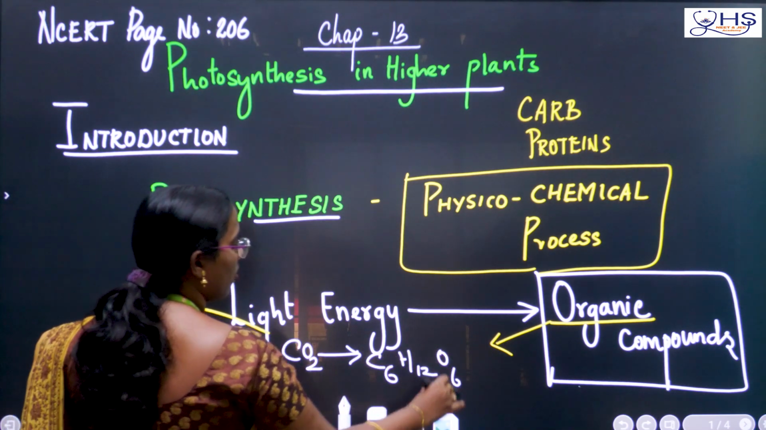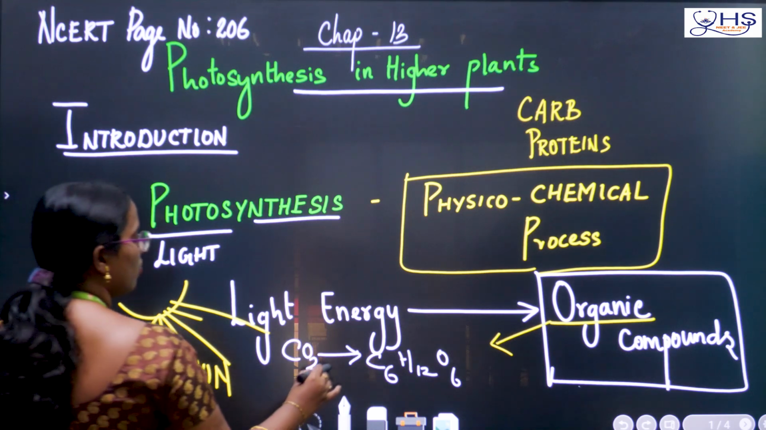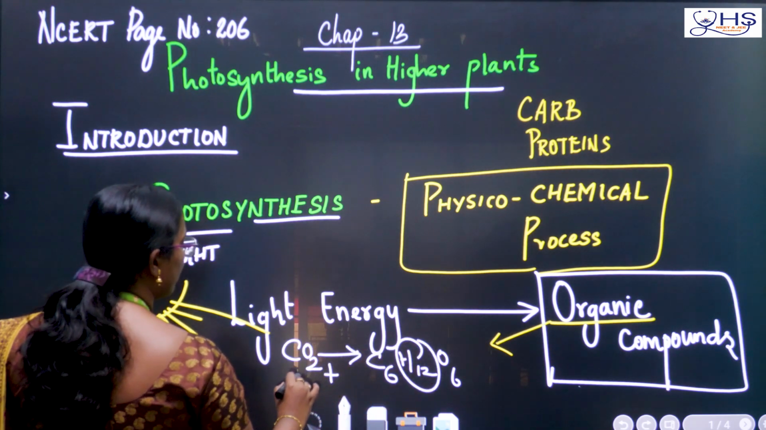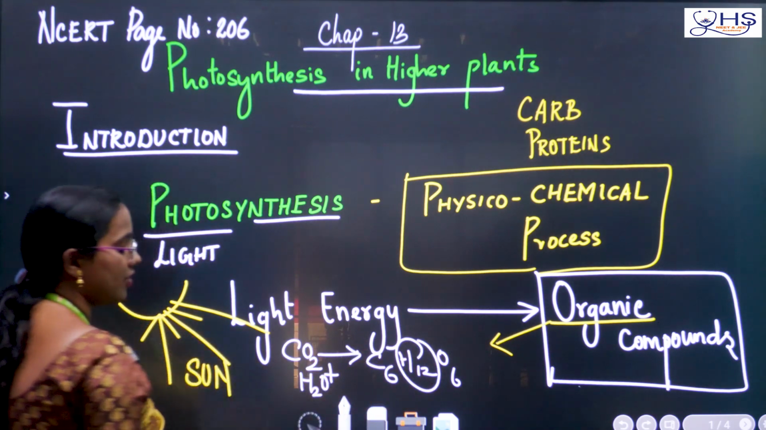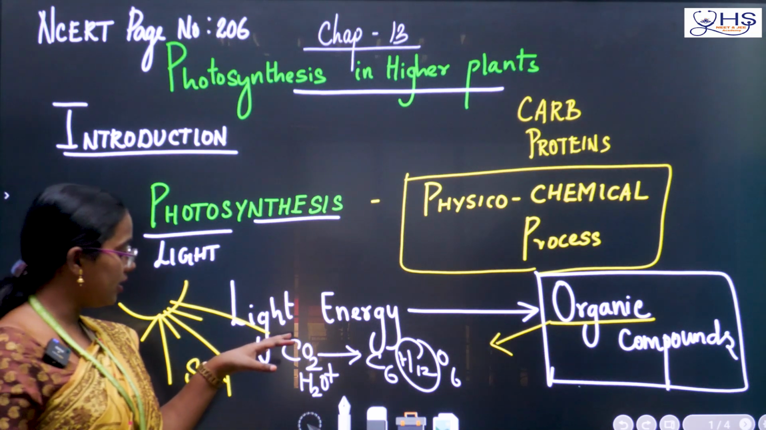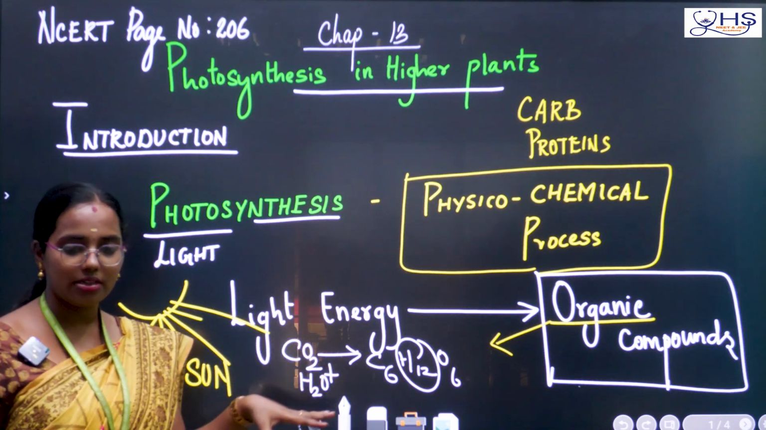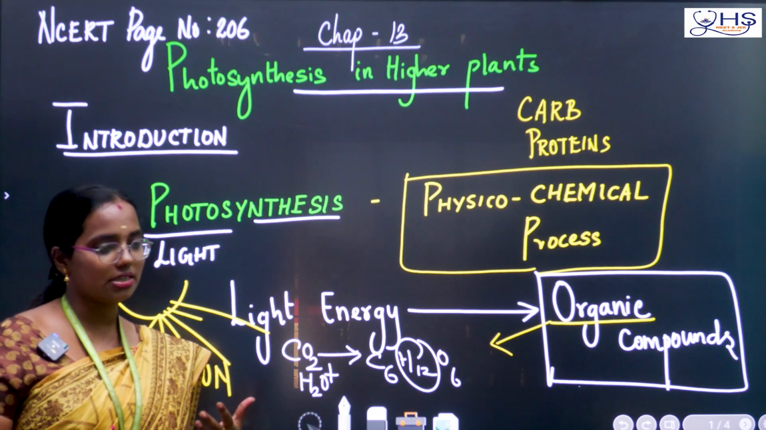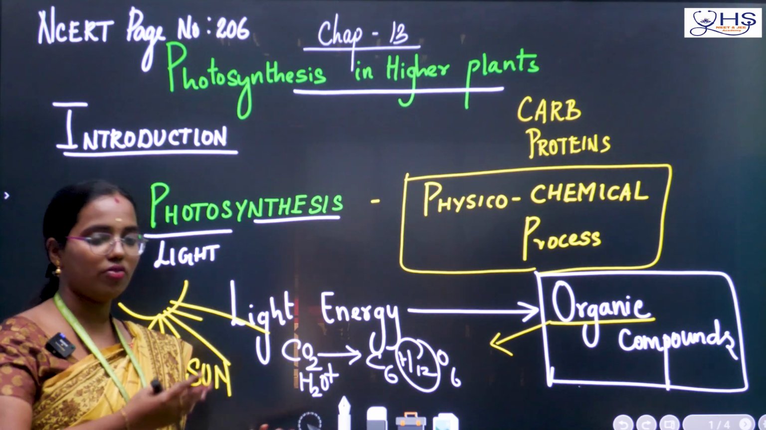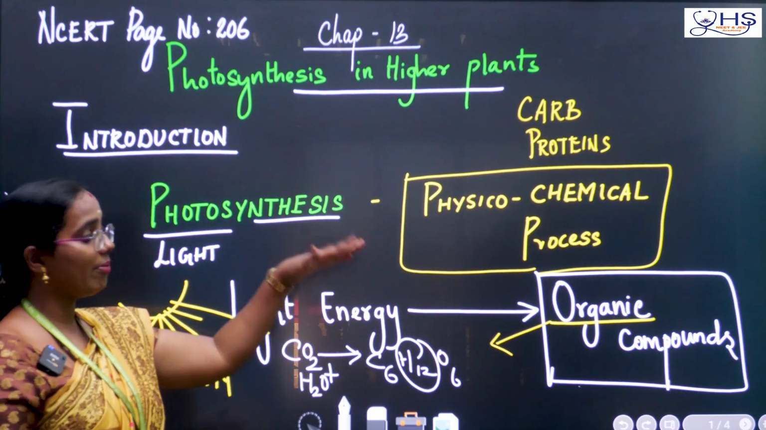O6. It will be fixed in the form of C6H12O6. Where is this hydrogen coming from? Hydrogen from water. So we can say that some chemical conversion has happened in the plant. Something internally, it has converted one chemical form to another form. So we are calling it a chemical process.